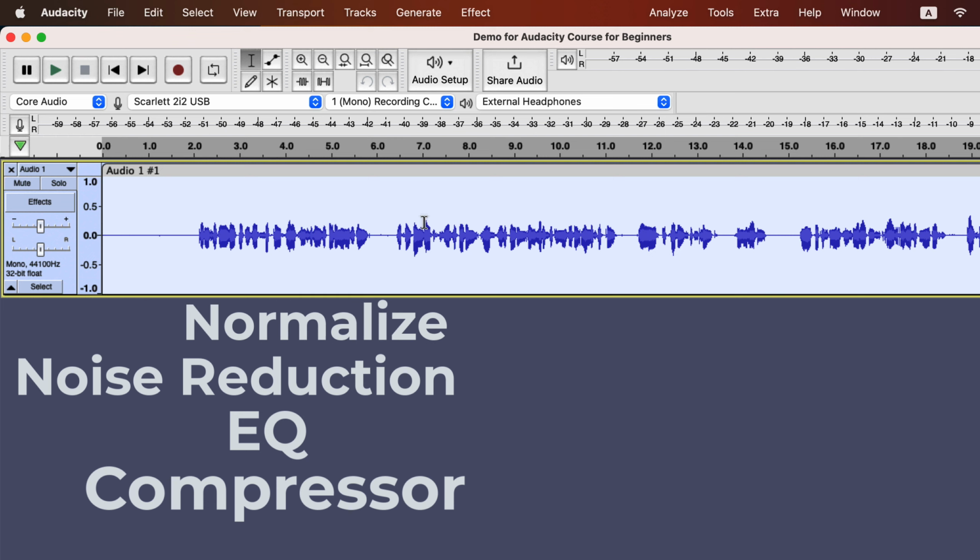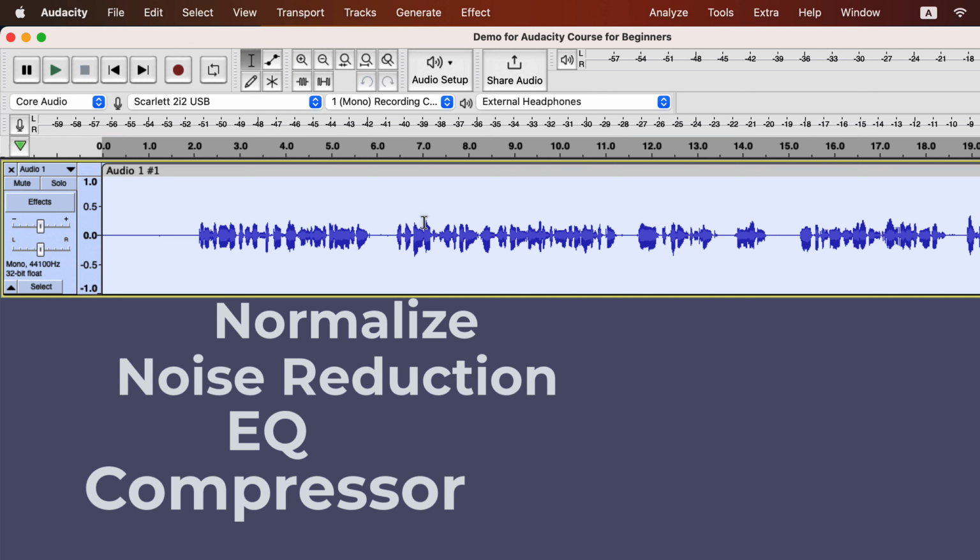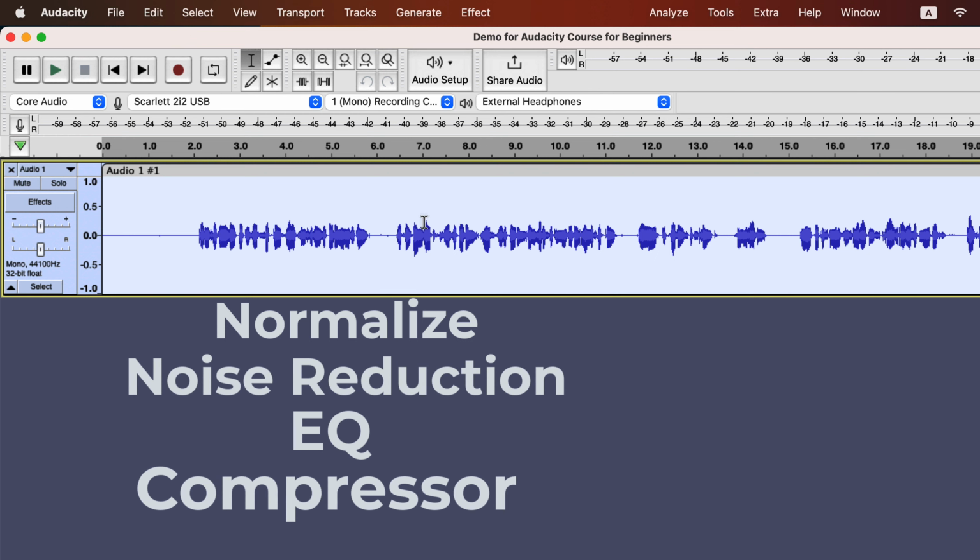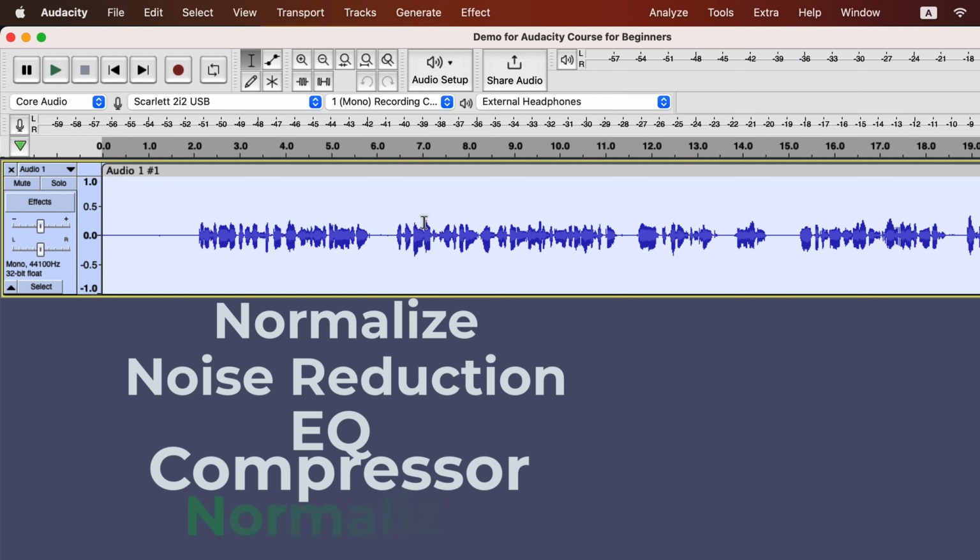In general voiceover editing, we start with normalization. We then apply noise reduction if required. Then we use EQ and compressor. Finally, we normalize again to set the proper peak level. Effects like EQ and compression can change the peak level that we set during the first normalization. So normalizing at the end sets the proper peak level.